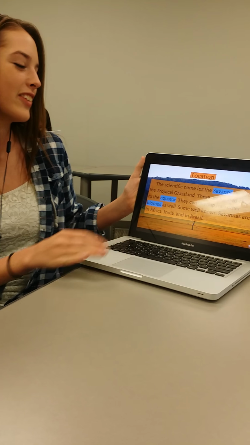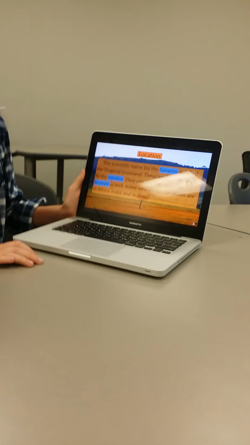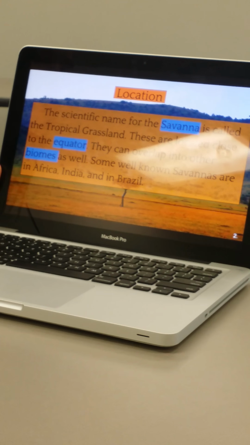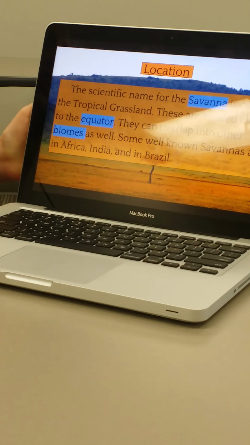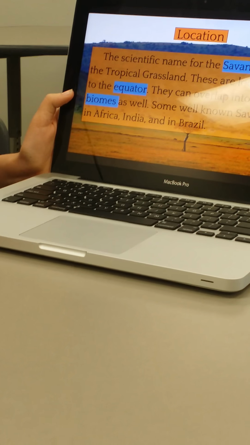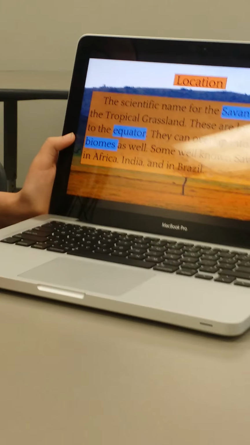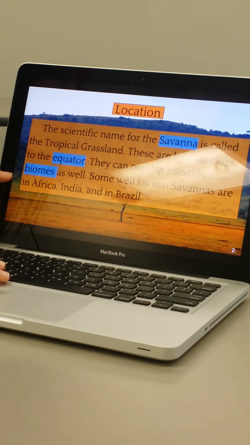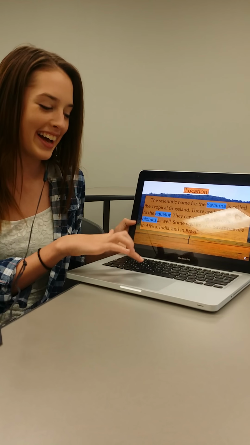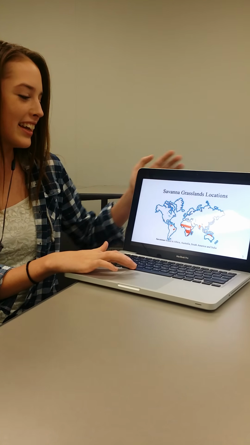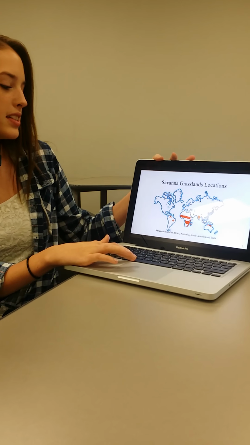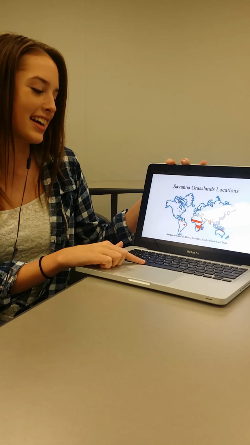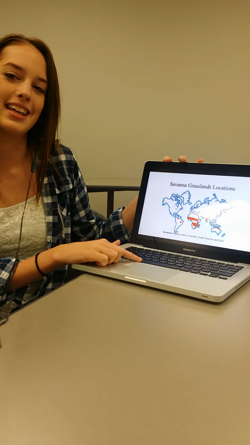Location. The scientific name for the savanna is the tropical grassland. These are located close to the equator. They can overlap into other biomes as well. Some well-known savannas are in Africa, India, and Brazil. Savanna grasslands locations. Savannas are found in Africa, Australia, South America, and India.